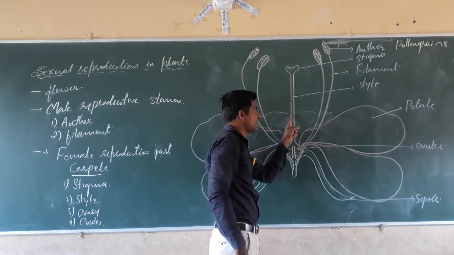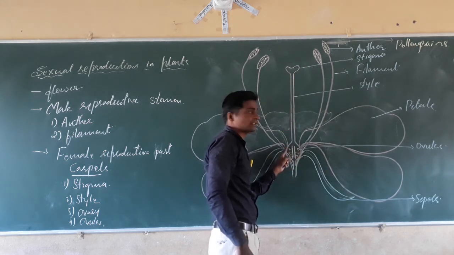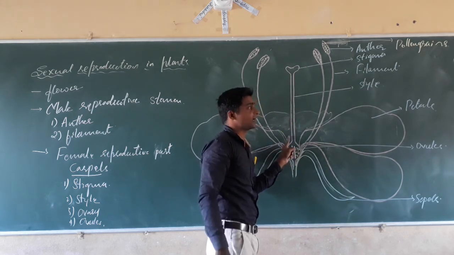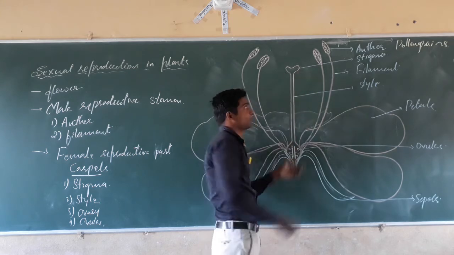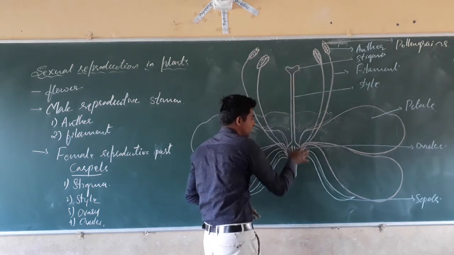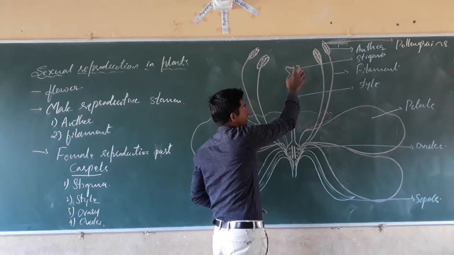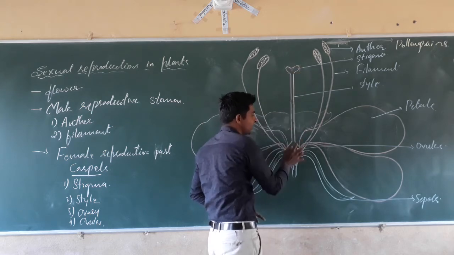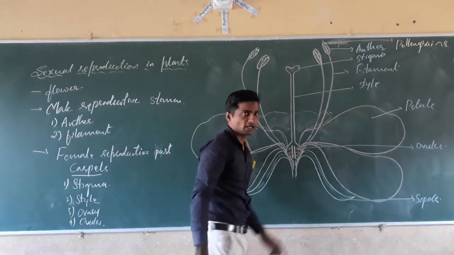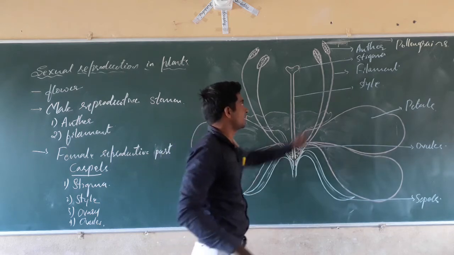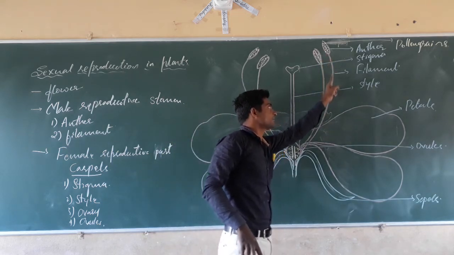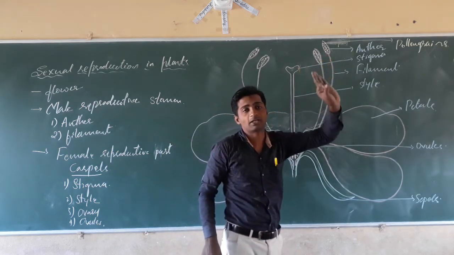This one is the style, and the bulge structure is called the ovary. Stigma, style and ovary together are called the female reproductive part. Anther and filament are called the male reproductive part.